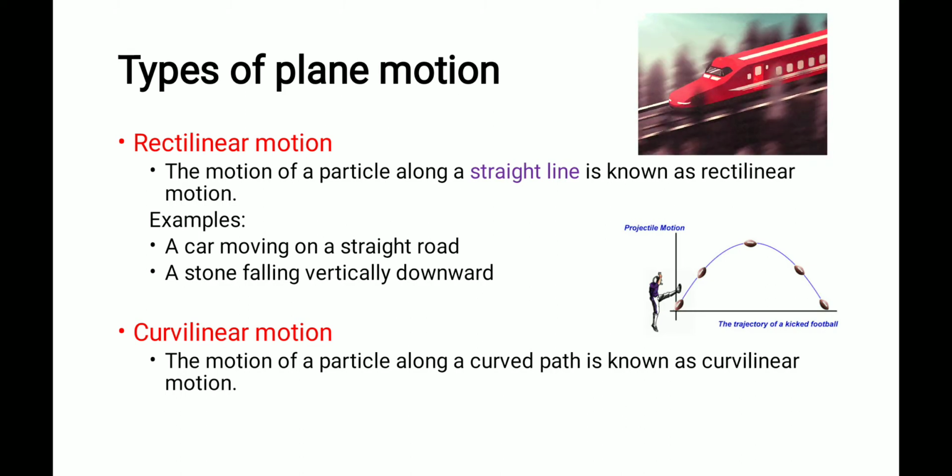Then curvilinear motion. Curvilinear means the motion path will be a curve. The motion of a particle along a curved path. See this example. A boy is hitting a baseball. This ball will move in a curved path and hit the ground. So the path traced by the moving particle is a curve. Such a study is known as curvilinear motion. The motion of a particle along a curved path is known as curvilinear motion.